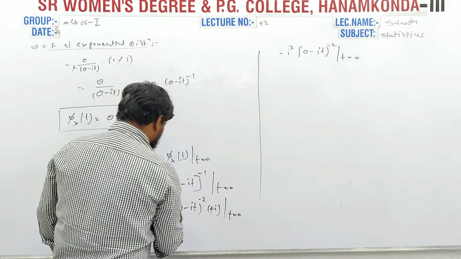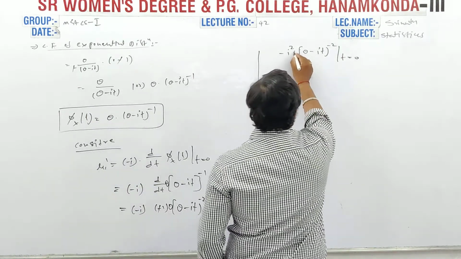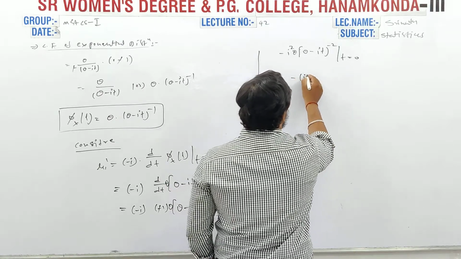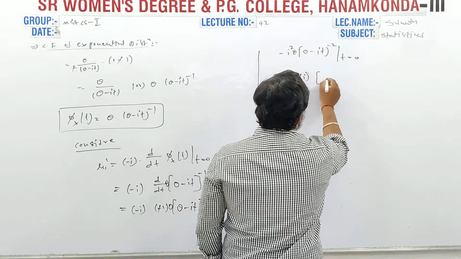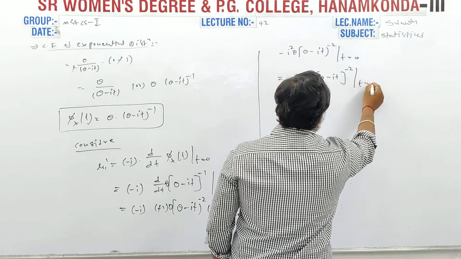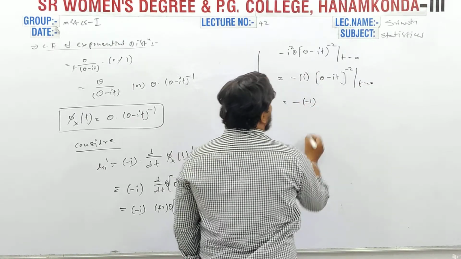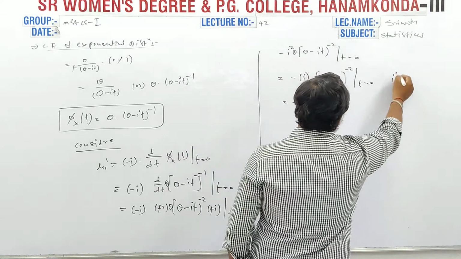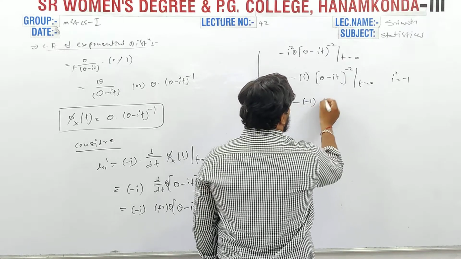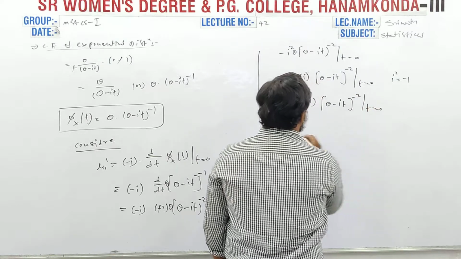Here theta is there, here also theta. So here minus into i square theta by (theta minus it) whole square, at t equal to 0. Minus of minus 1, i square is minus 1, minus of minus is plus, term theta (theta minus it) power minus 2 at t equal to 0.